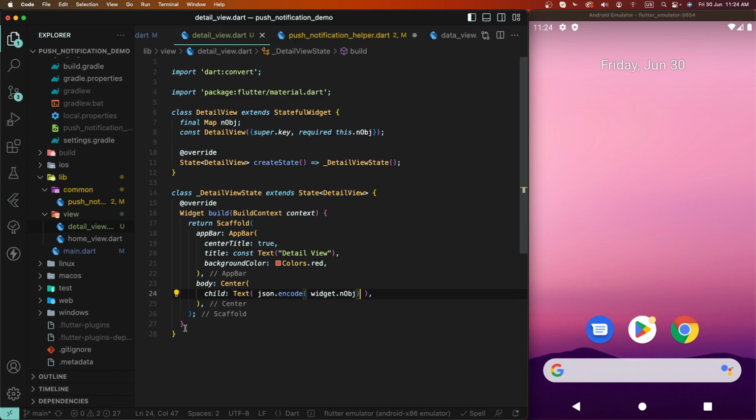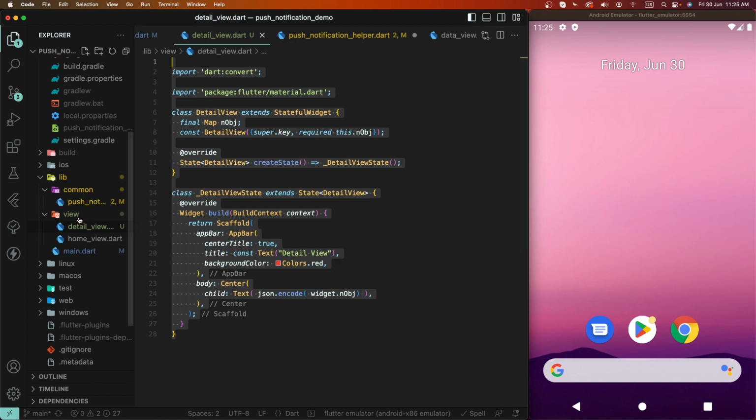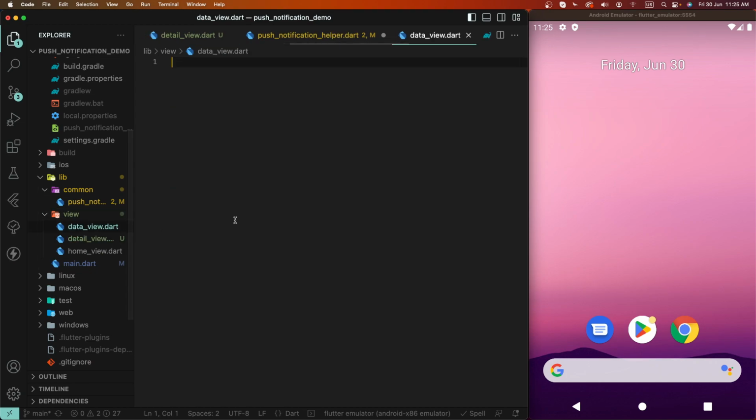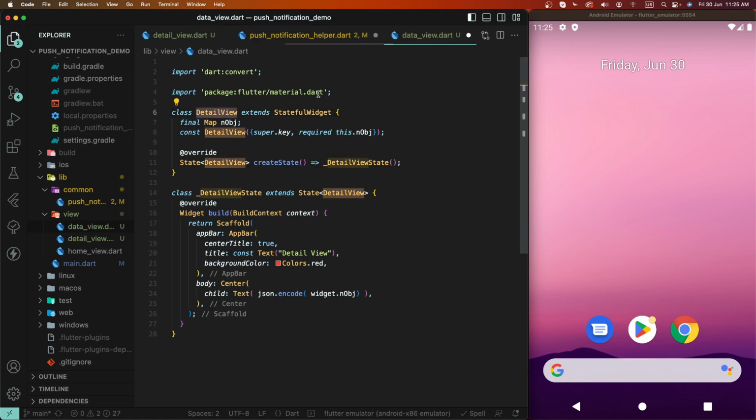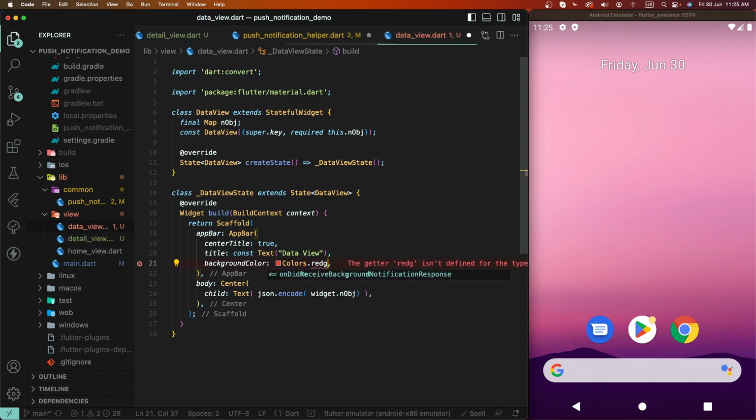save this. Now we need to copy this page and we need to create the duplicate as a data page, new file, and we need to change this data view, and to set this title as a data view, and to set here the green screen.